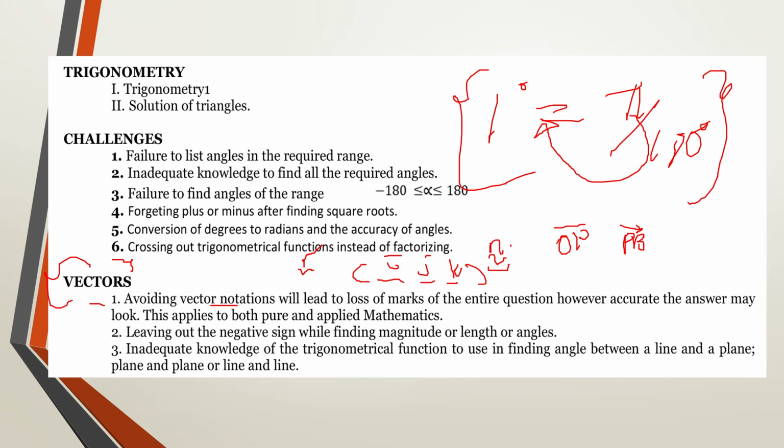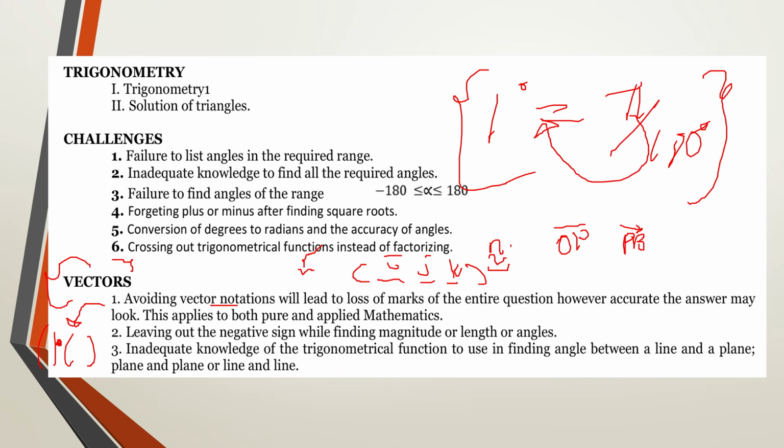Now the next thing to emphasize here under vectors in pure mathematics is going to be cross product. Now in pure mathematics, we do not have cross product, we only have dot product. Cross product was pushed to applied mathematics. So these questions that are coming back or that are very frequent involving you finding the vector equation of a plane, most of you are using cross product.